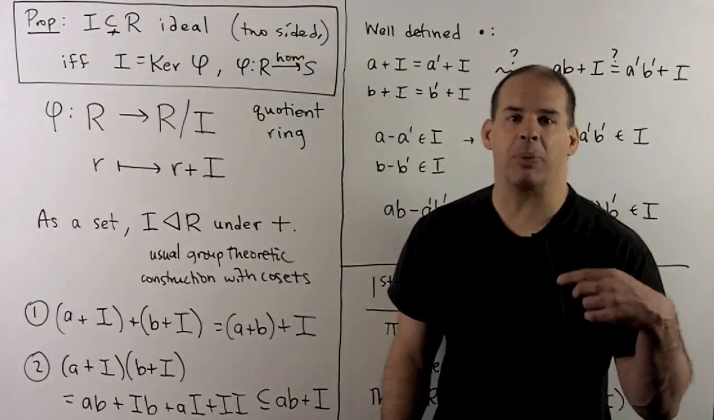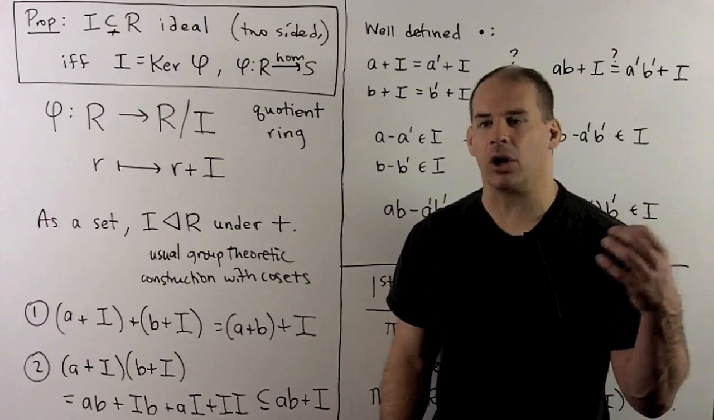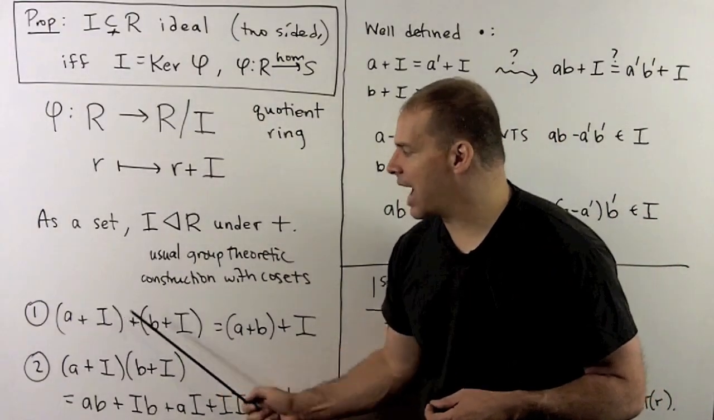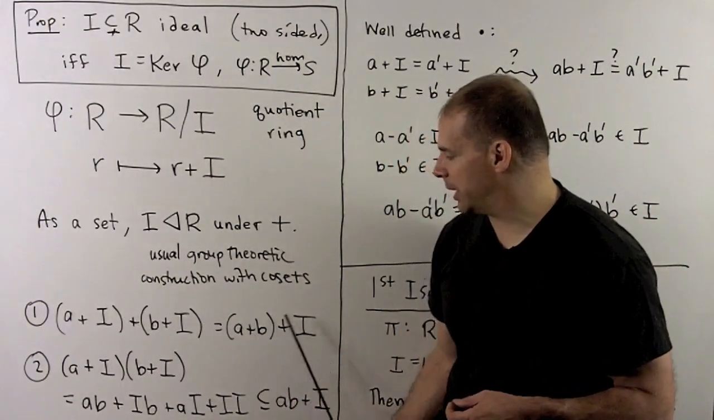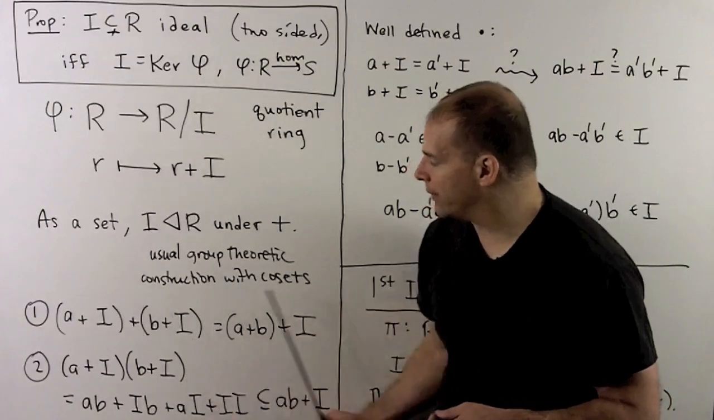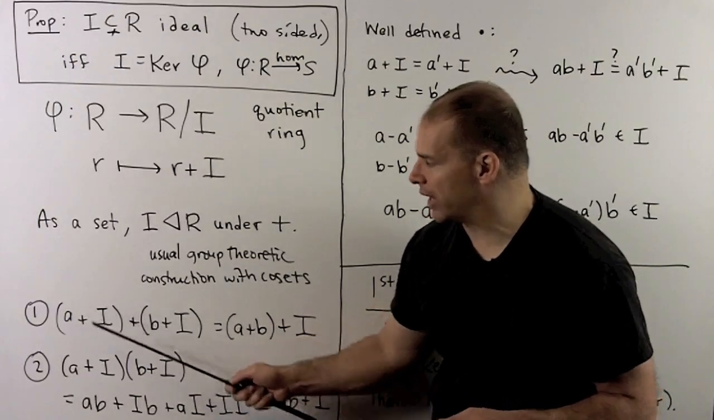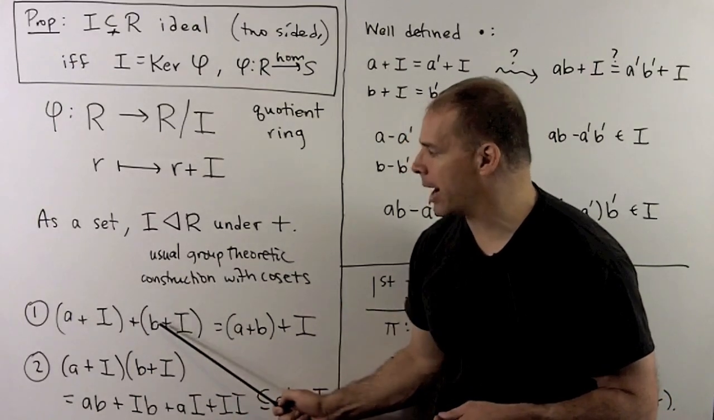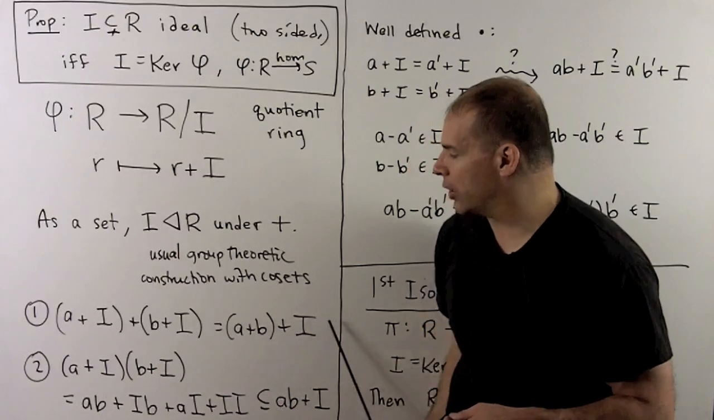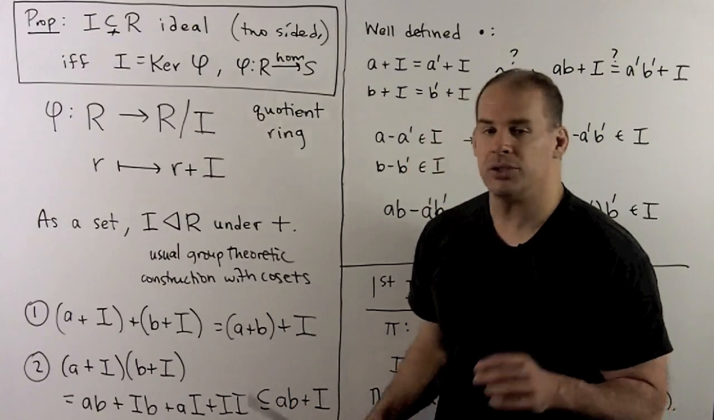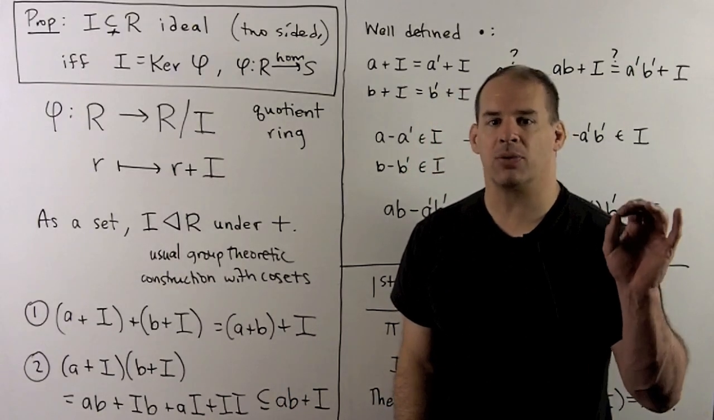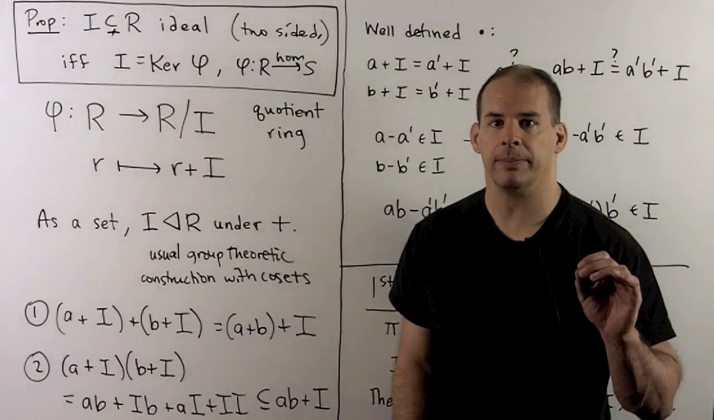Now, because we're considering the operation of addition, we have a way to add our cosets. So (a + I) + (b + I) is equal to (a + b) + I. And this is well defined, meaning if we change the representatives, say to a' and b', we get the same coset over here. So that's not something we need to check. That comes from old school group theory.